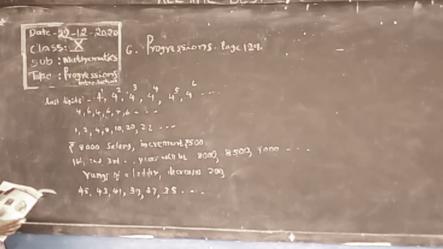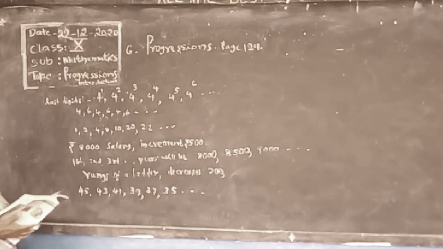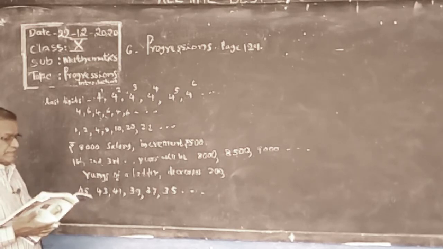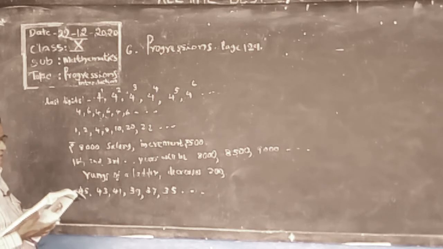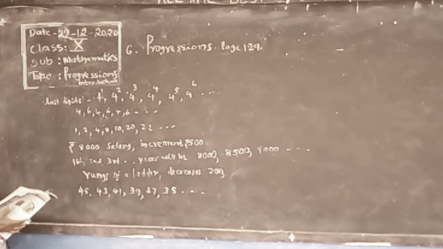In the list 8,000, 8,500, 9,000, each succeeding term is obtained by adding 500 to the preceding term, whereas in 45, 43, 41, each succeeding term is obtained by adding -2 to the preceding term.